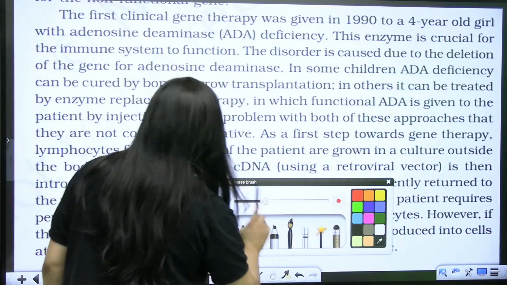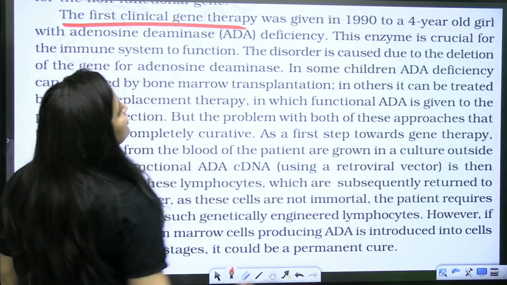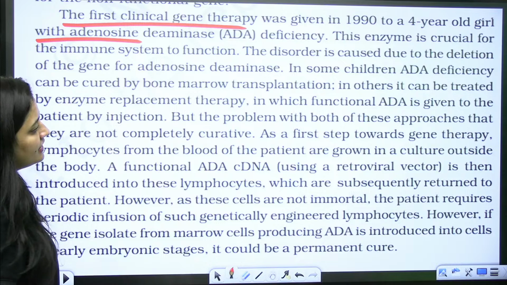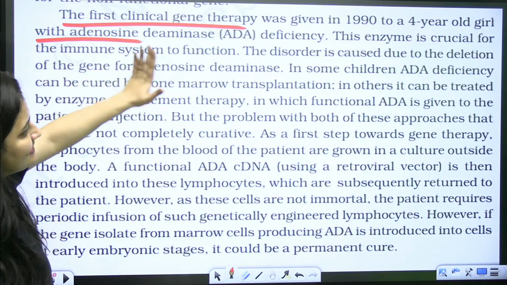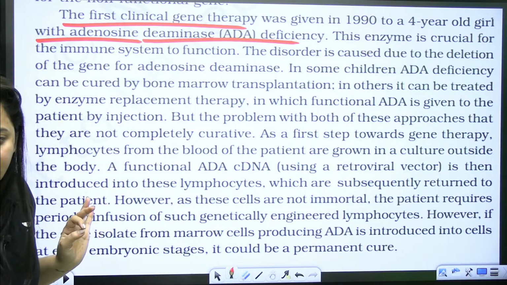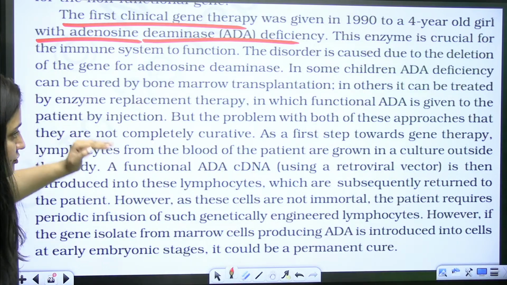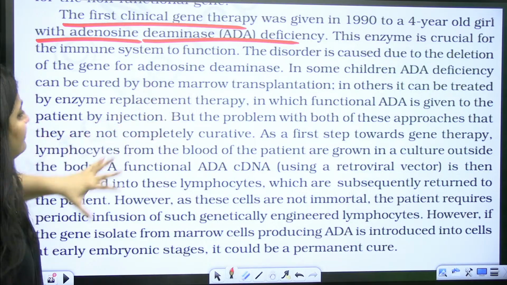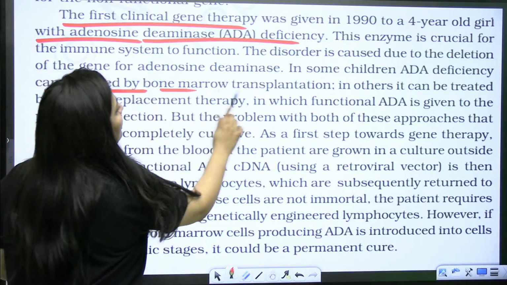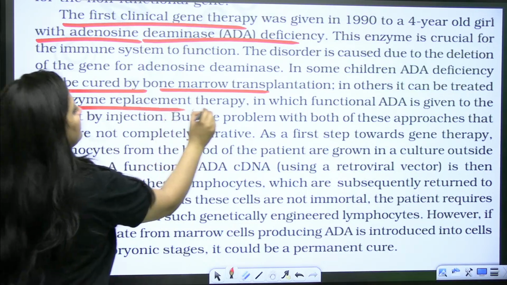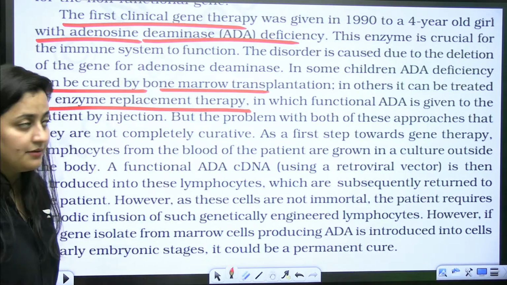See this part: the first clinical gene therapy was given in 1990 to a 4-year-old girl with adenosine deaminase deficiency. Very important point. Definitely an MCQ will come from this part. Then come to this point: in some children, ADA deficiency can be cured by bone marrow transplantation. In others, it can be treated by enzyme replacement therapy.